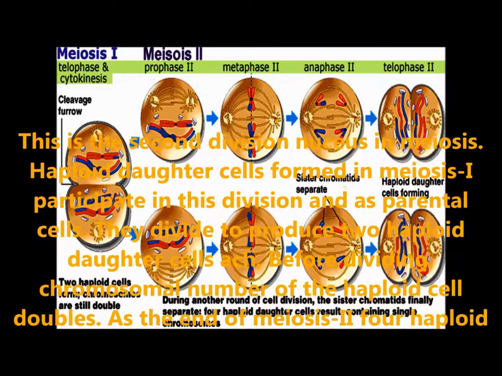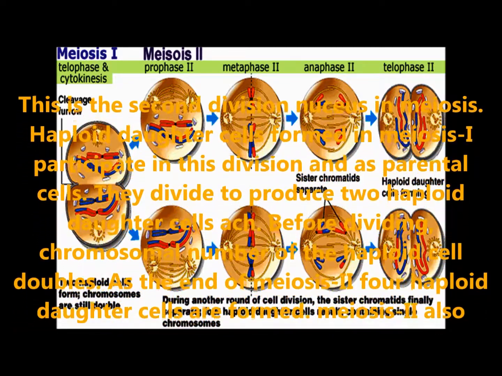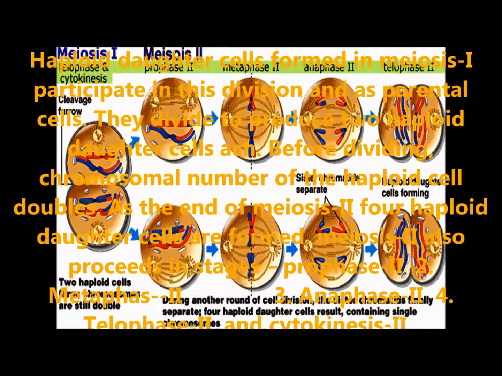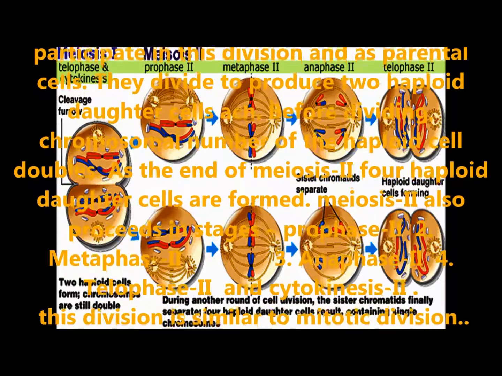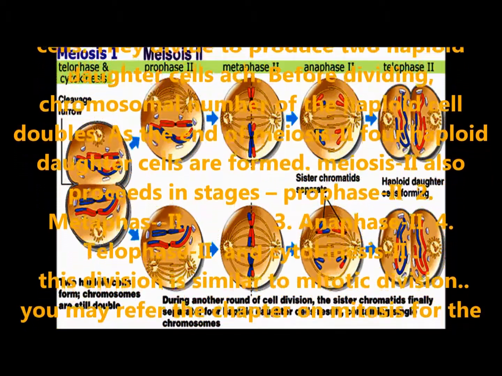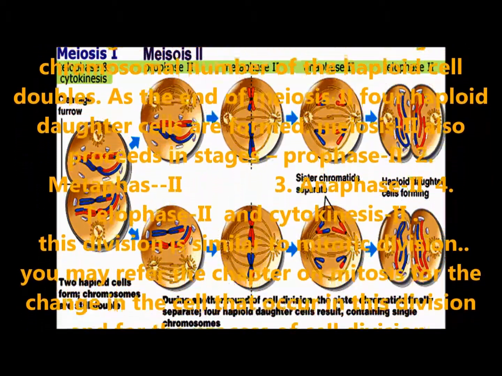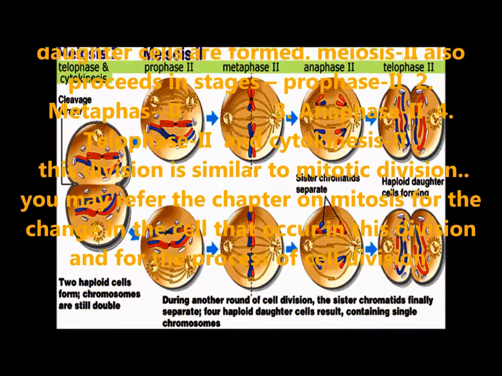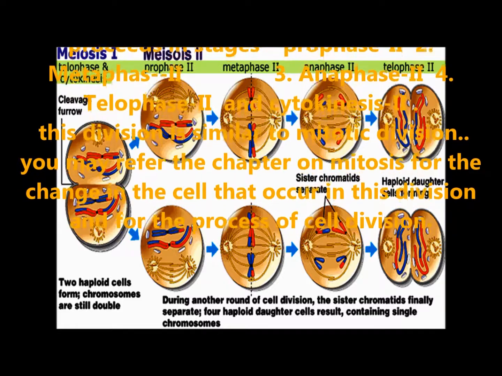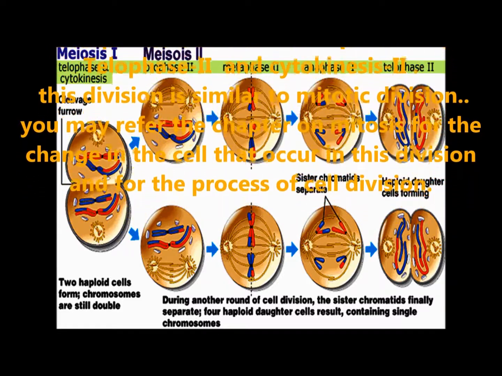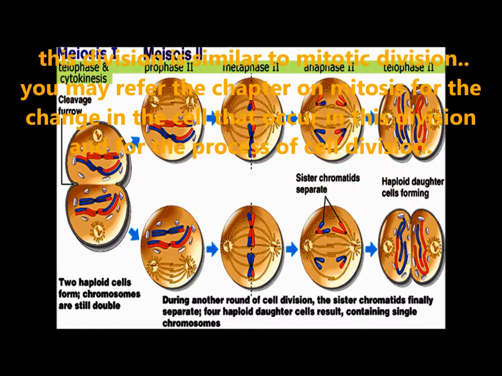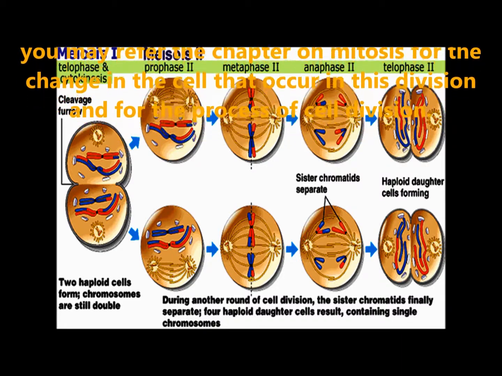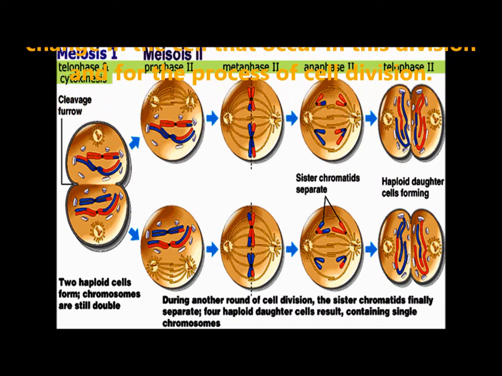They divide to produce two haploid daughter cells each. Before dividing, the chromosome number of the haploid cells is doubled. At the end of meiosis 2, 4 haploid daughter cells are formed. Meiosis 2 also proceeds in the stages of prophase, metaphase, anaphase, telophase and cytokinesis. This division is similar to mitotic division. You may refer to the chapter on mitosis for the changes in the cell that occur in the division and the process of cell division.